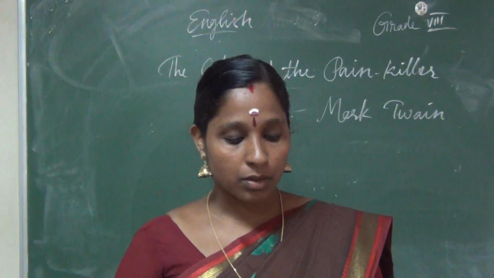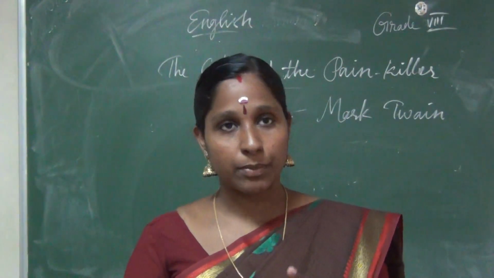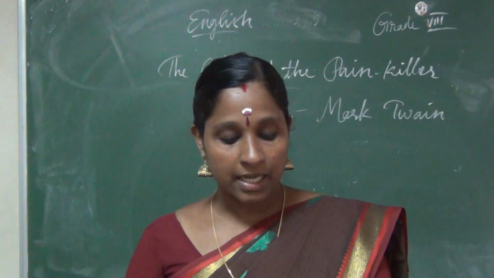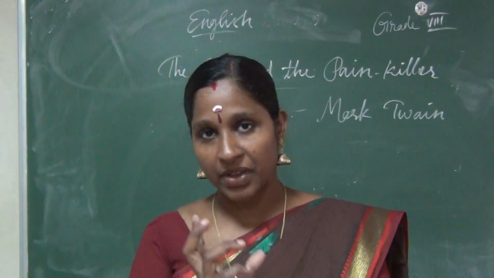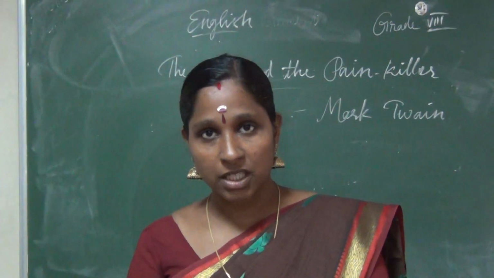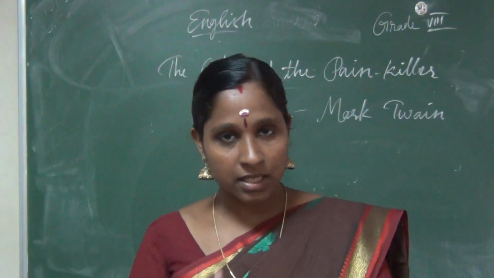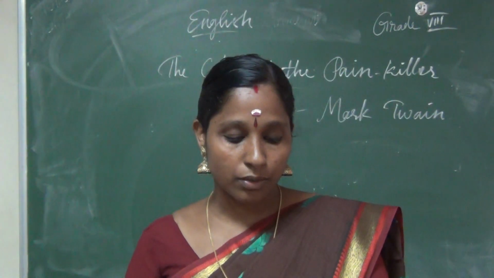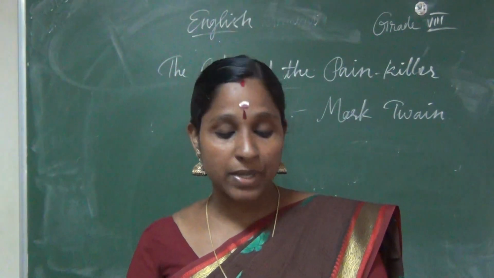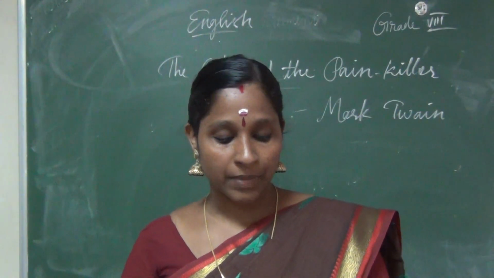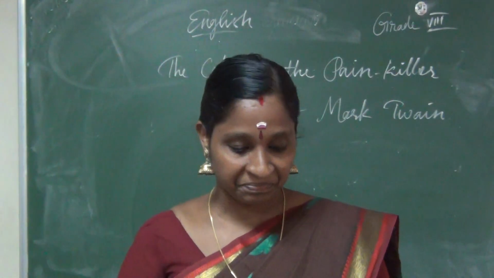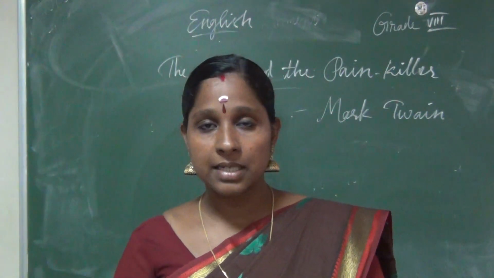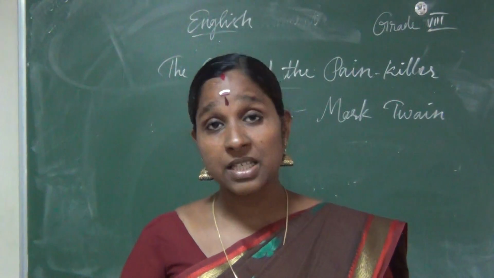A note about the novel. The Adventures of Tom Sawyer is a famous novel of Mark Twain, as I already told you. It's about a young boy, Tom Sawyer, growing up along the Mississippi River at St. Petersburg. This small boy lives near the Mississippi River.